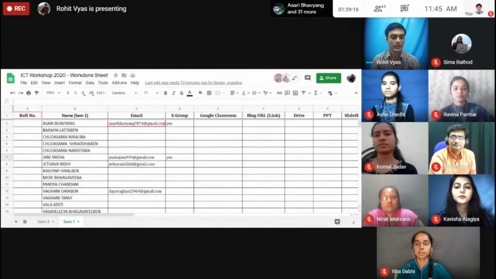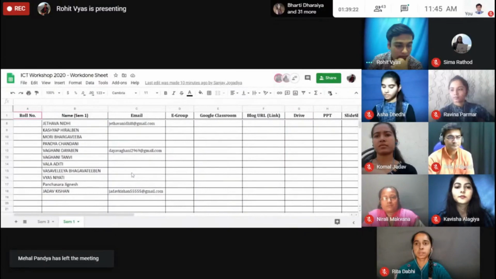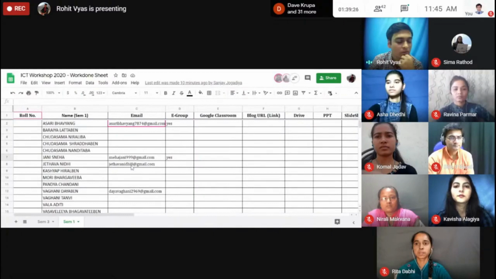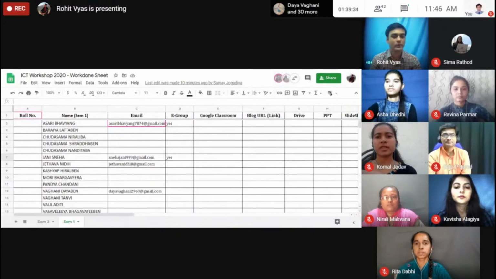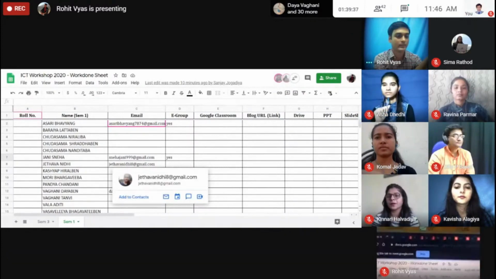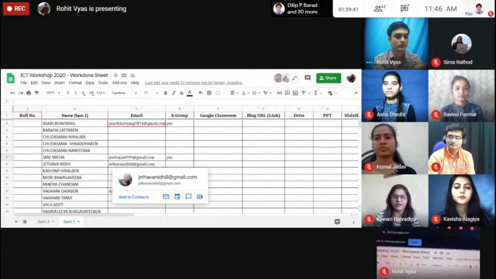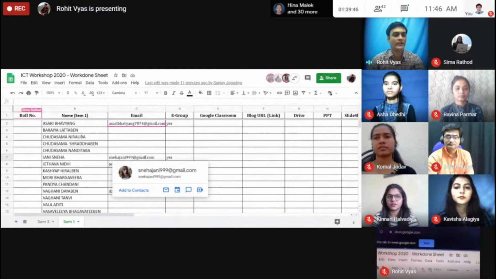So this way you will be able to see this Chrome tab, and there are semester 1 students who have already started putting their email address, and it is also visible to everybody, I think. Then if you want to switch over to any other tab, you can stop sharing, or, for example, this JSTOR article I want to share.